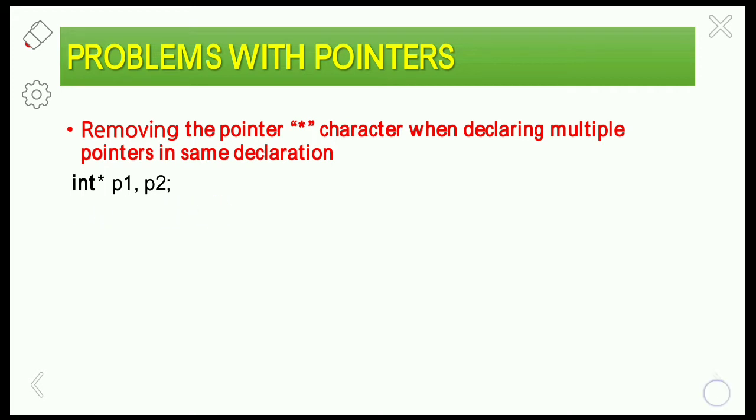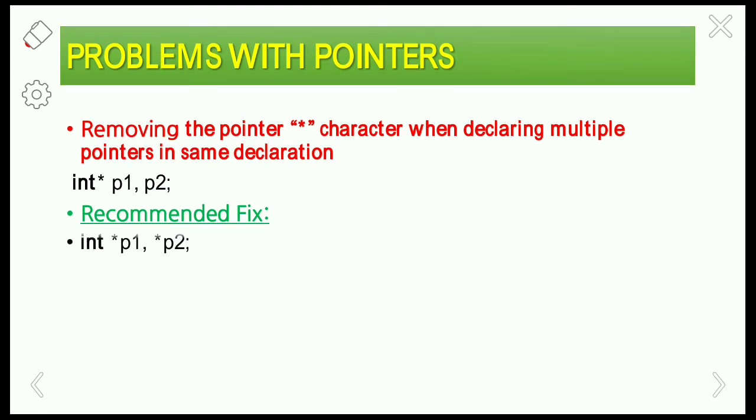To solve this, the recommended solution is int star p1 comma star p2. That means int pointer variable p1 and pointer variable p2, so it will consider two pointers here. Using the operator with each variable, we can declare two pointer variables. This is the perfect solution for the given problem.